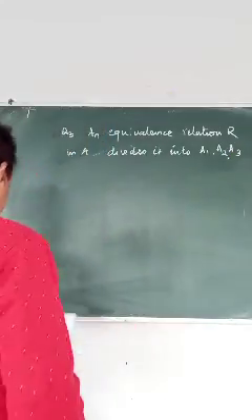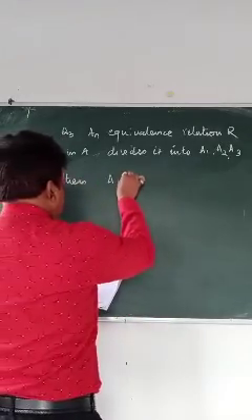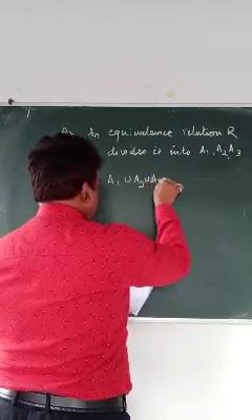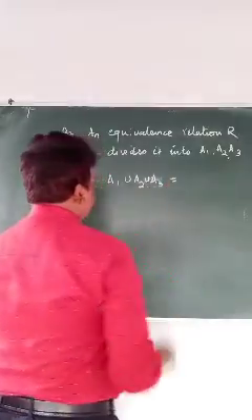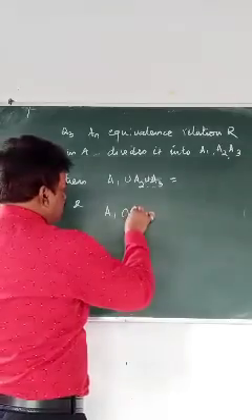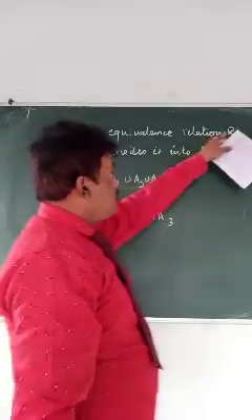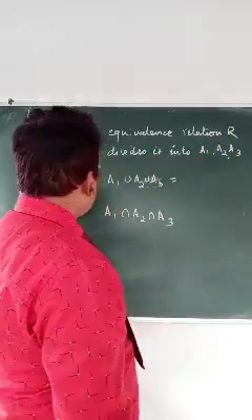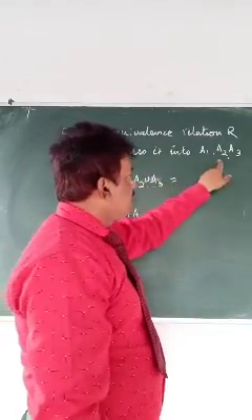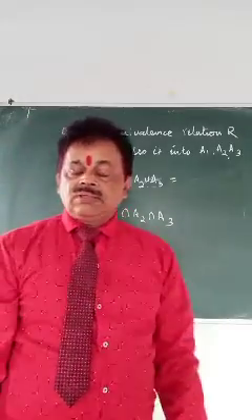Then your question is: what is A1 union A2 union A3 and A1 intersection A2 intersection A3? The relation R is dividing the set A into 3 different equivalence classes. So when you combine these, that should be your original set.